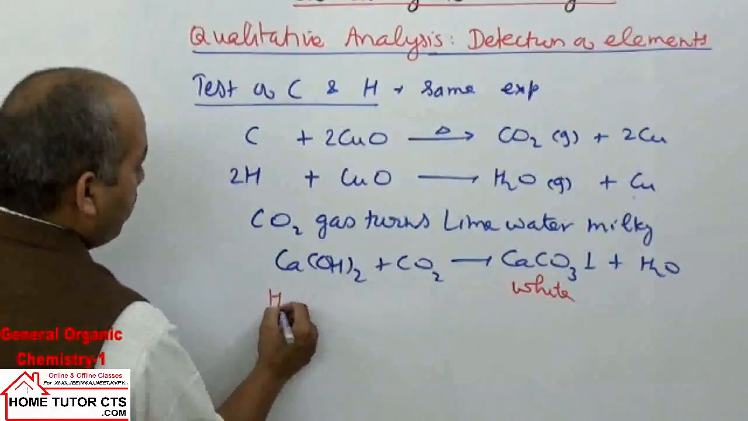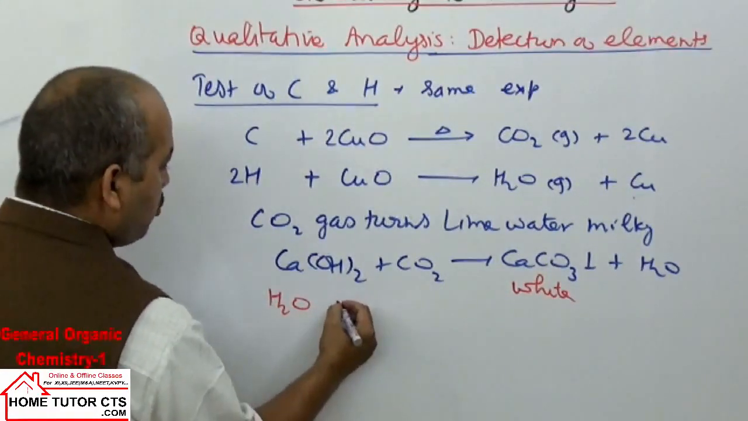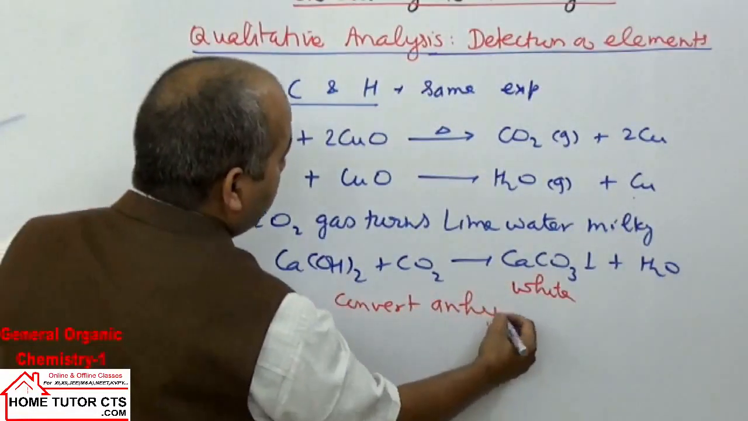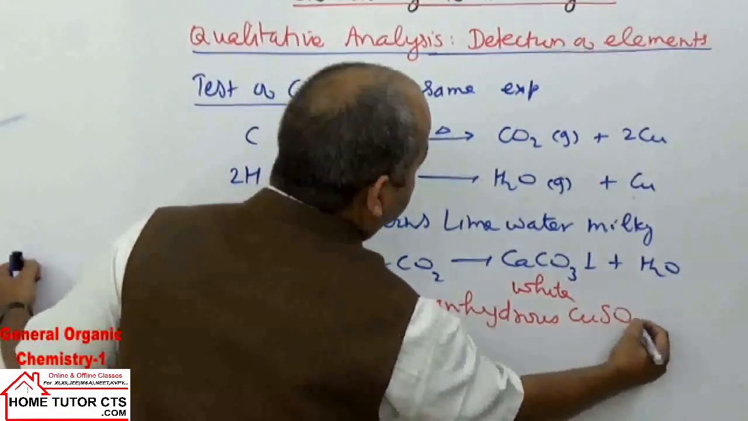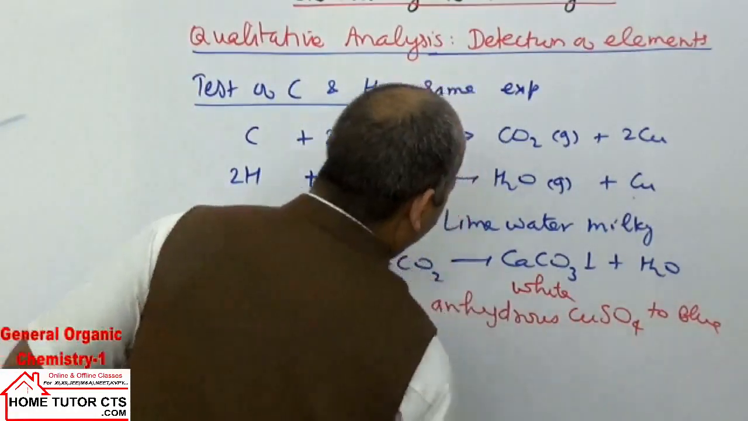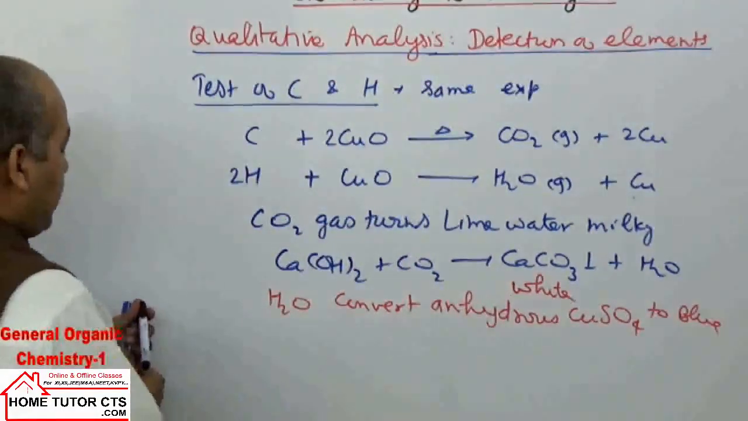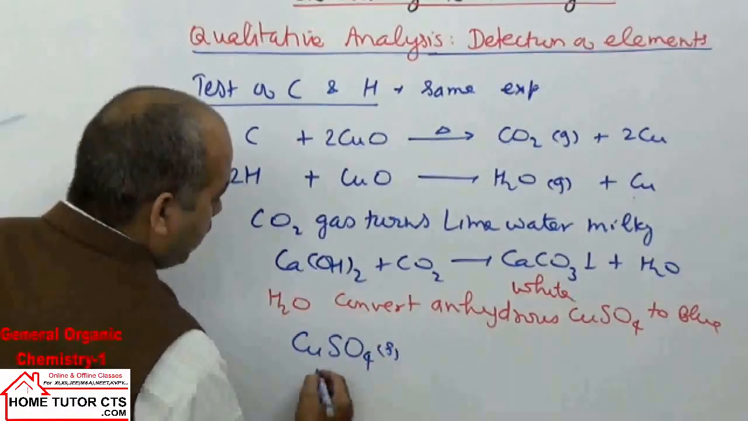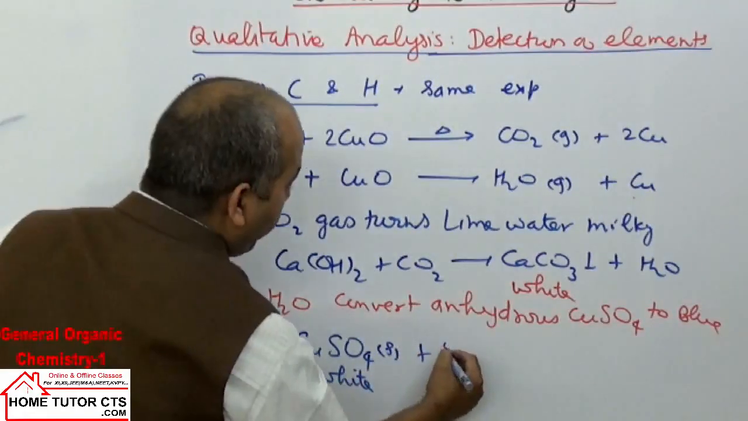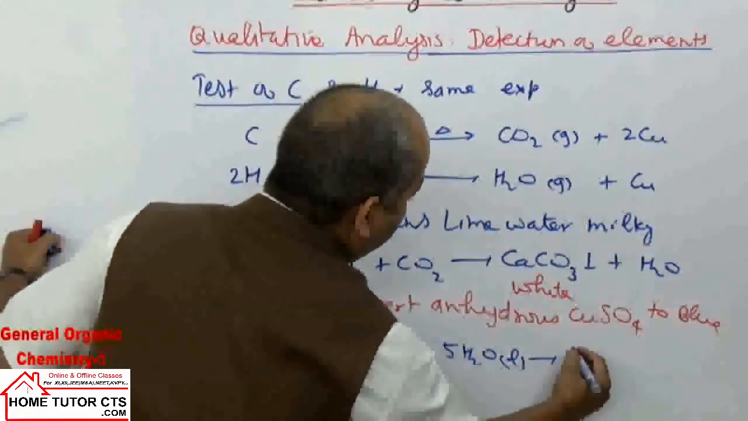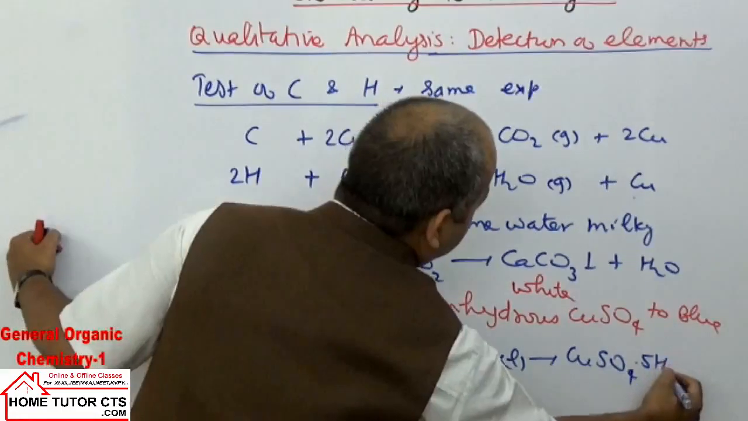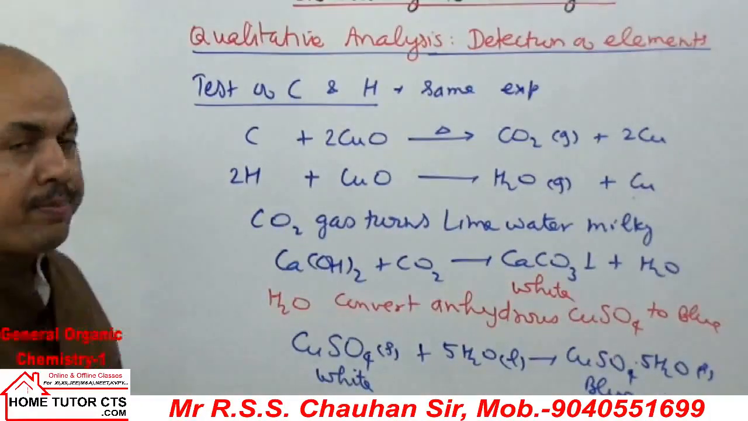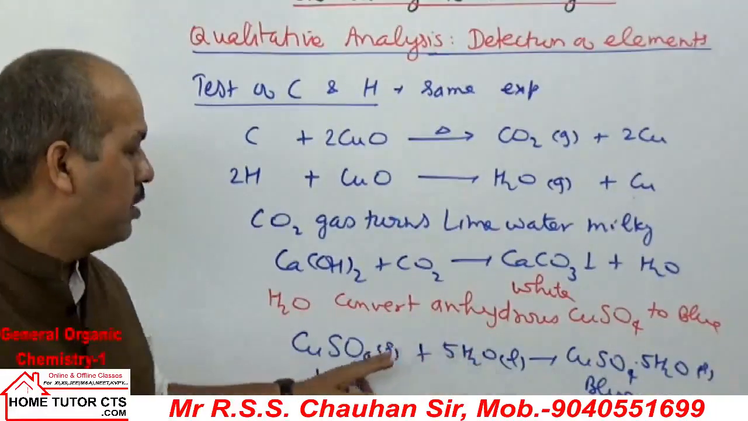The second reaction is of water vapor. Water will be absorbed and will convert anhydrous copper sulfate to blue. Anhydrous copper sulfate is white in color, without water of crystallization. It absorbs water vapor or water molecules and forms hydrated copper sulfate solid, which has blue color. The formation of blue copper sulfate pentahydrate indicates the presence of water.